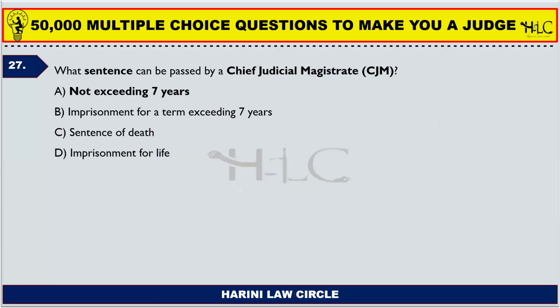Next one. What sentence can be passed by a chief judicial magistrate? So now we saw assistant sessions judge can imprison a person for not more than 10 years, and a chief judicial magistrate can imprison a person for not more than 7 years.